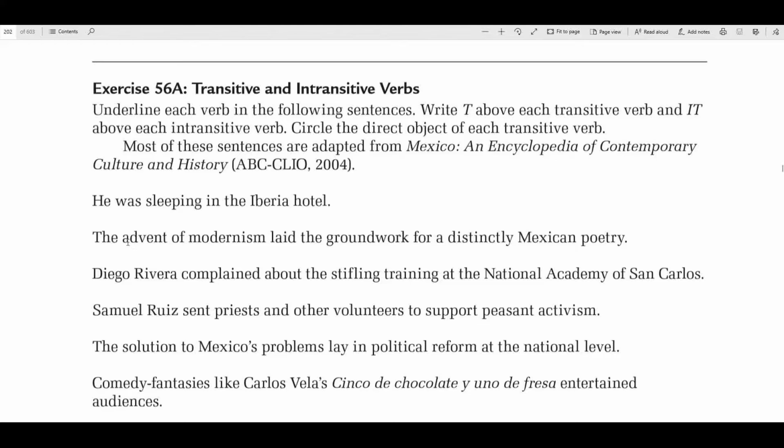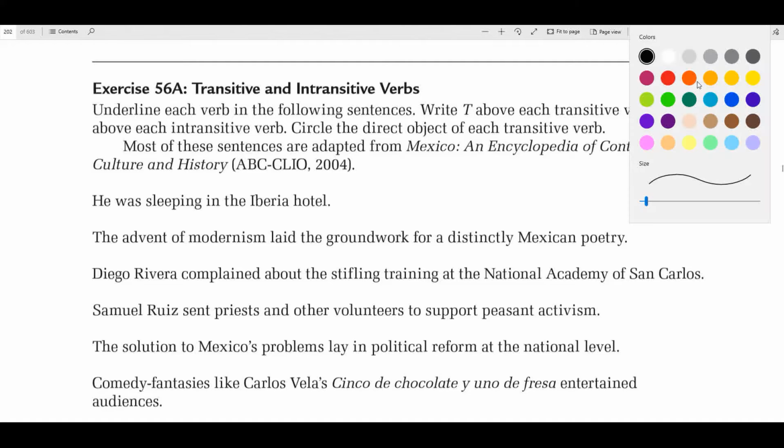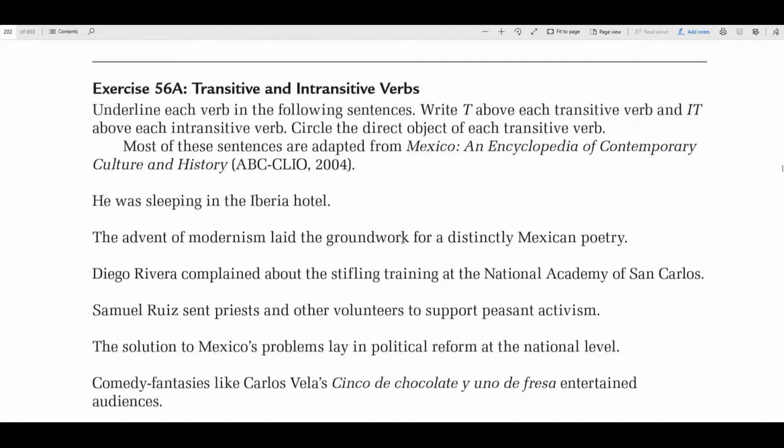Okay. The advent of modernism laid the groundwork for a distinctly Mexican poetry. Let's always find our prepositional phrases first, because remember, there's not going to be anything in a prepositional phrase. So, of modernism, and then for a distinctly Mexican poetry, all of that is a prepositional phrase.